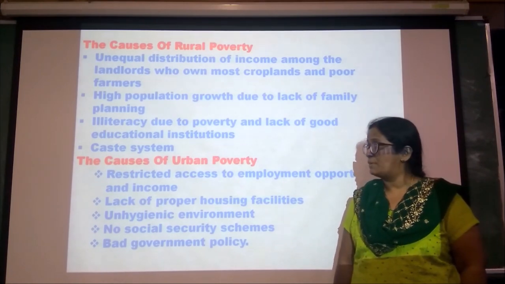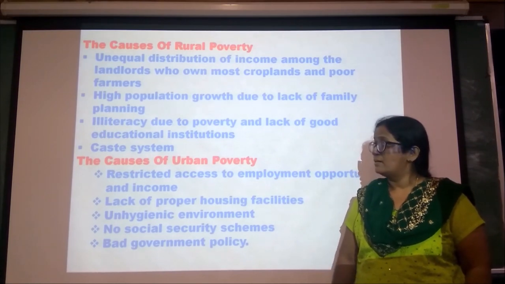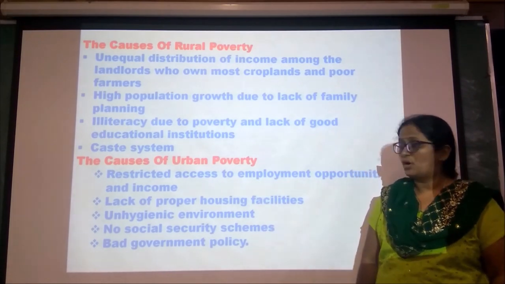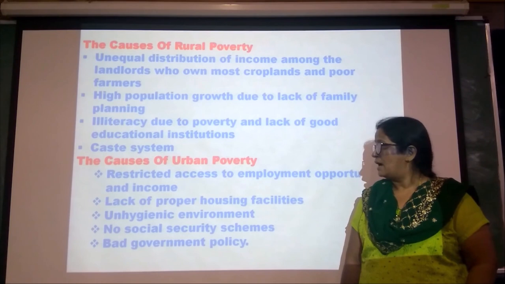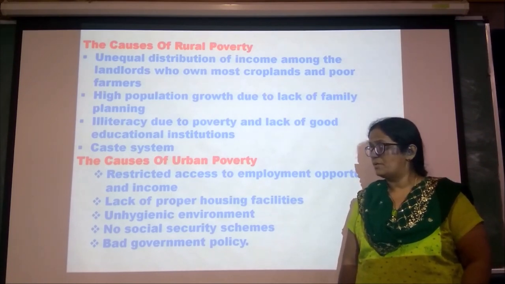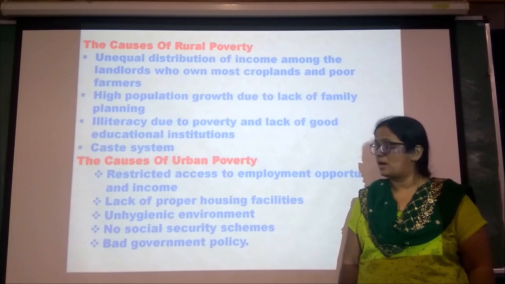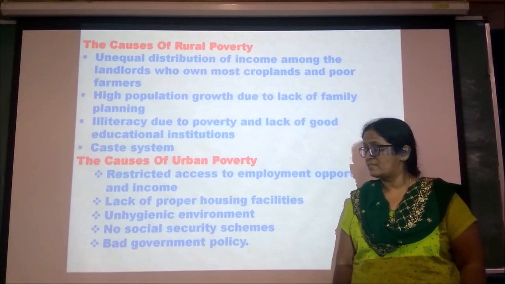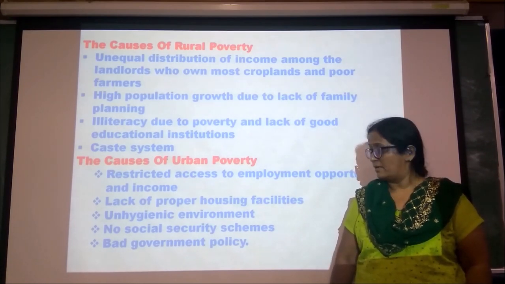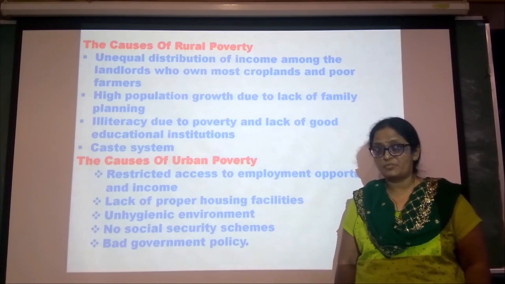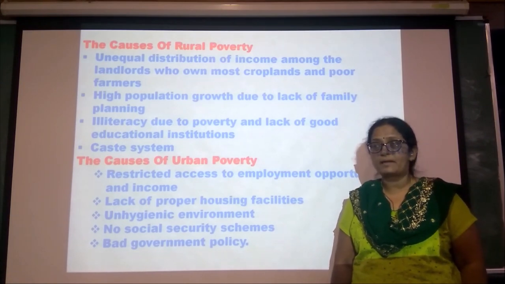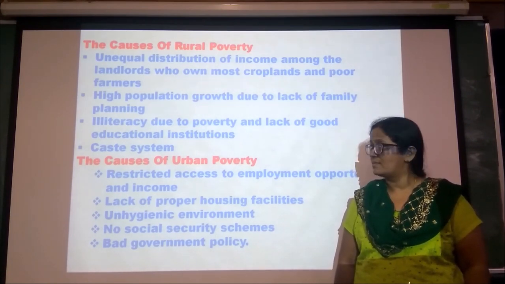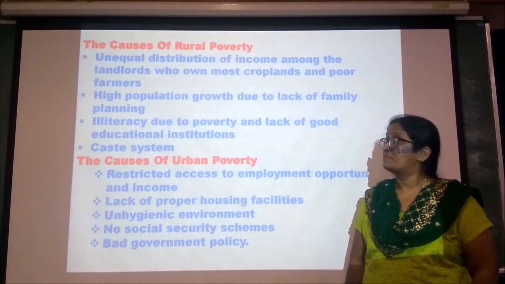What are the causes of urban poverty in India? Restricted access to employment opportunities and income. Employment opportunities are less, and because of that income is also less. Lack of proper housing facilities, unhygienic environment. They are not getting their basic needs. There are no social security schemes. Last one, bad government policy is a major cause of urban poverty.